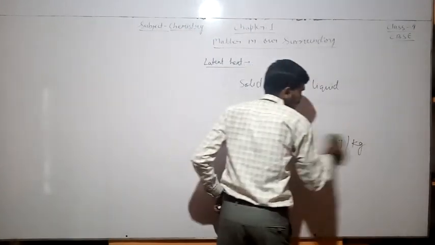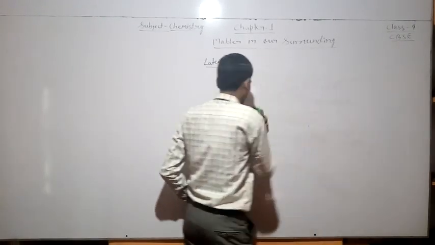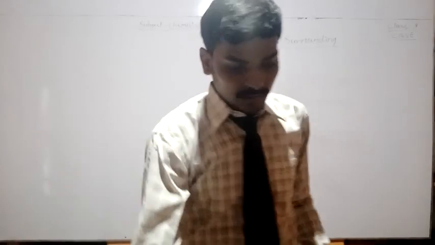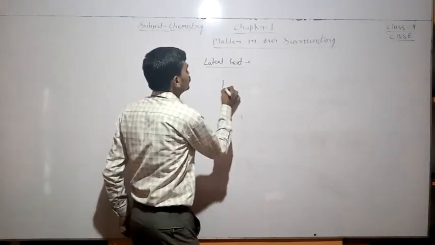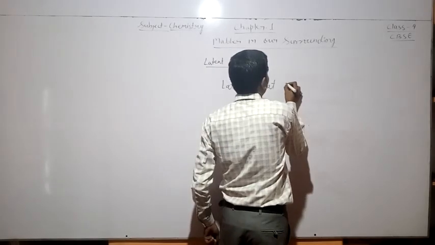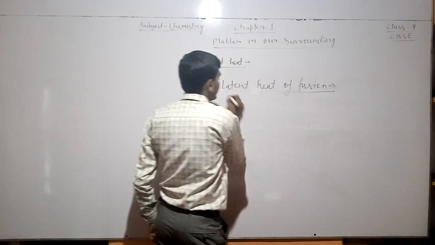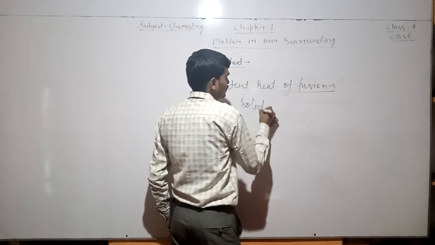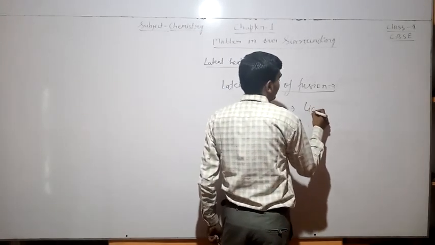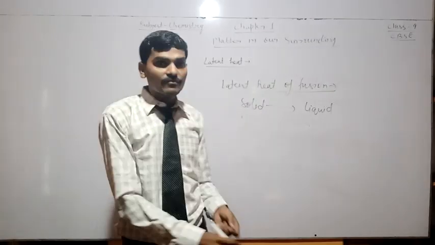Latent heat is of mainly two types. That is, latent heat of fusion. If solid converts into liquid, then it is known as the latent heat of fusion.